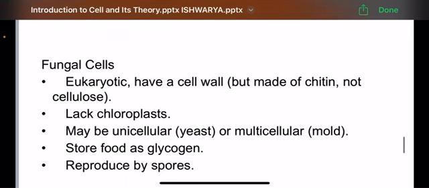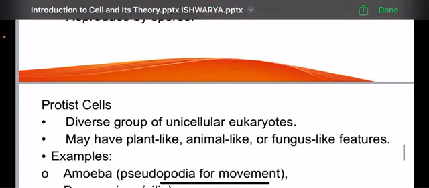The fungal cells are eukaryotic. They have a cell wall. The cell wall is made of chitin but not made of cellulose. The fungal cells lack chloroplast. They may be unicellular yeast or multicellular mold. They store food as glycogen. They reproduce by spores.